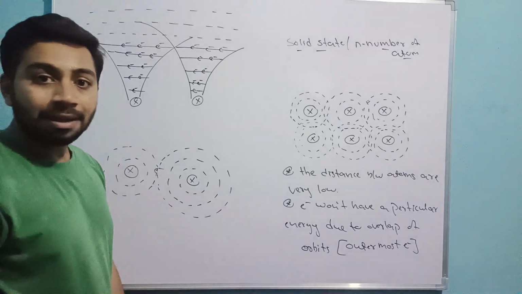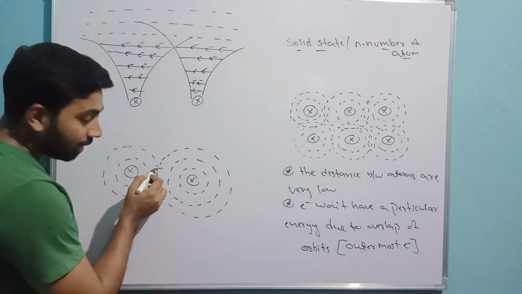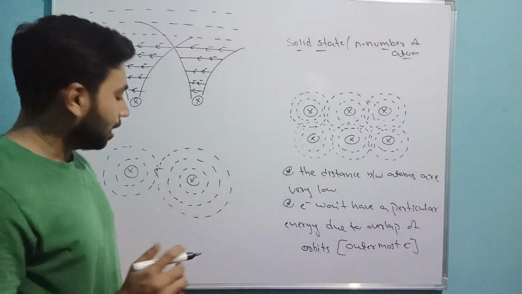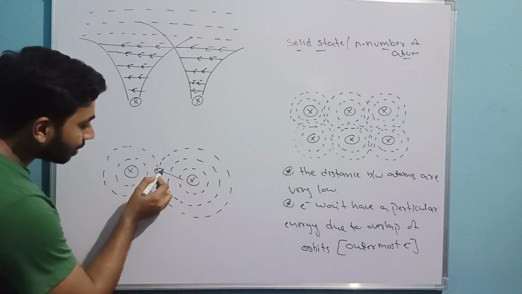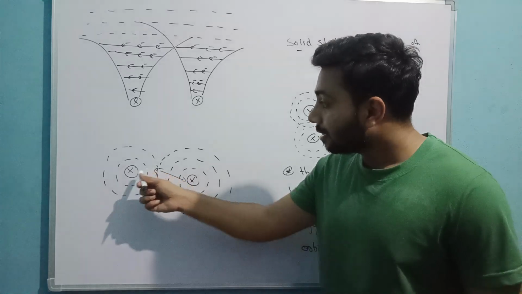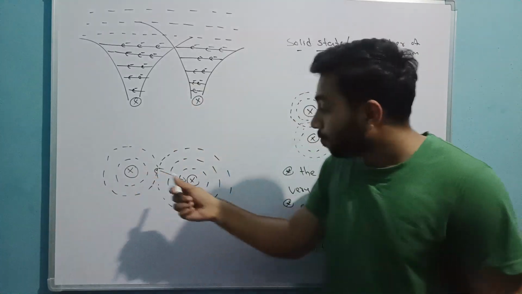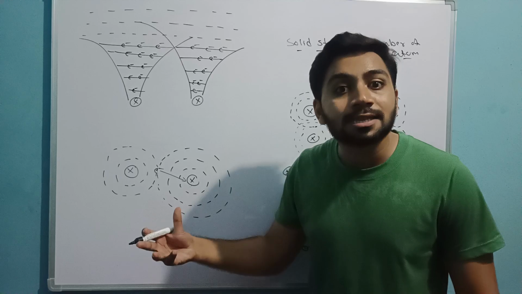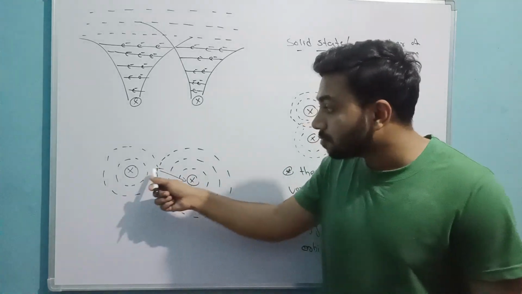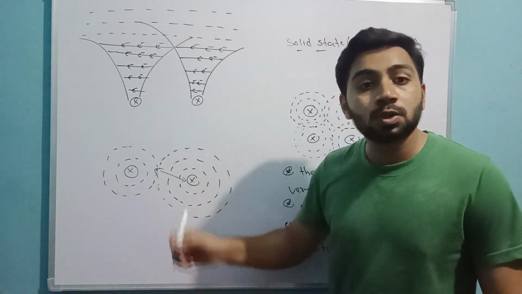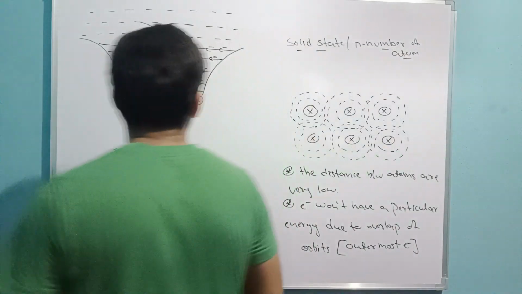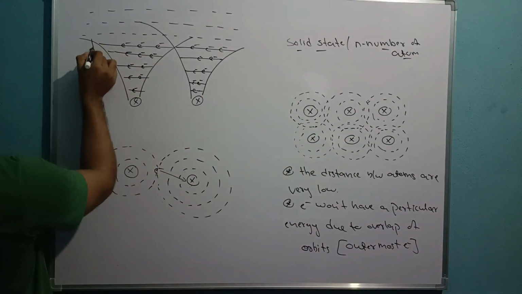Once it starts to overlap, then this nucleus will be like, electron, come towards me also. This nucleus starts attracting this, and this nucleus also starts attracting this. On this electron, this nucleus will also have rights, and this nucleus will also have rights. It will become a common area where both nuclei act with force. See here, the common area is this one.